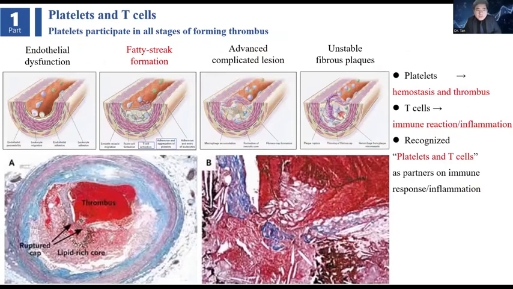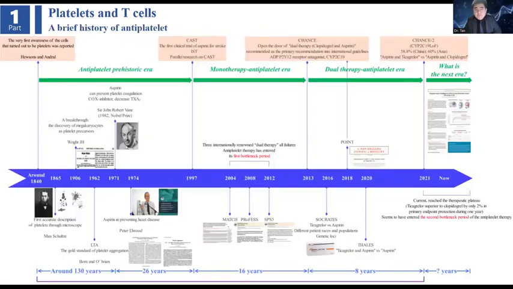So we know the platelets participate in all four stages of forming thrombosis. Platelets are involved in hematogenous thrombosis, and T cells in immune reaction and inflammation. So we recognize platelets and T cells as partners in the immune response and inflammation.